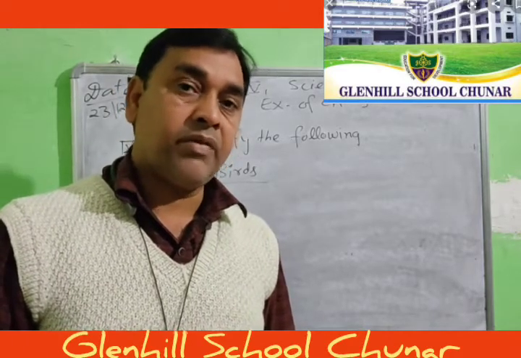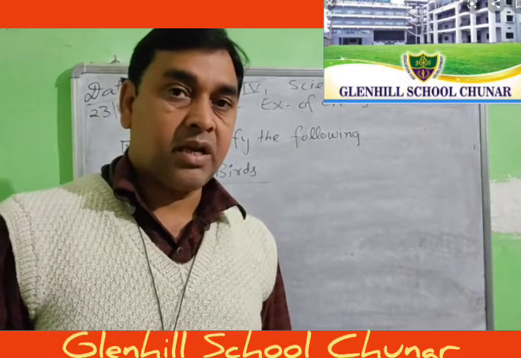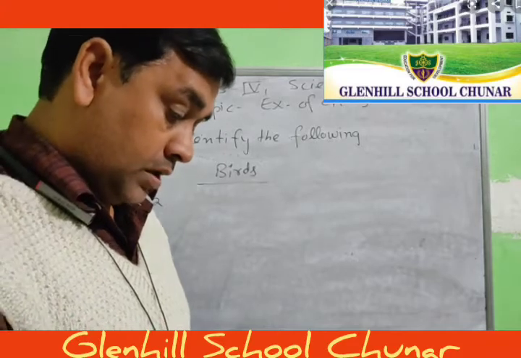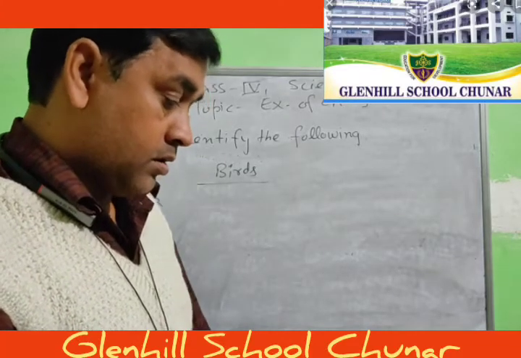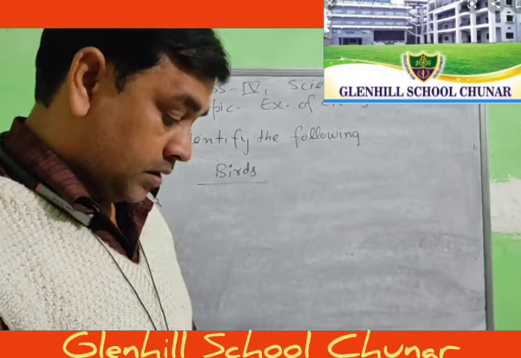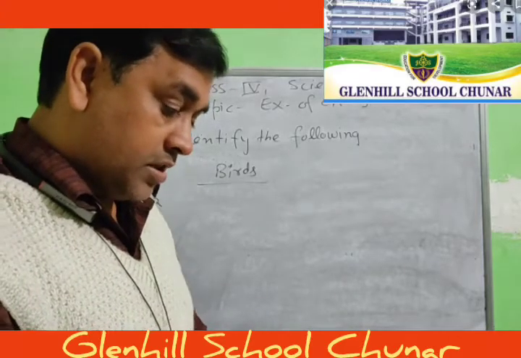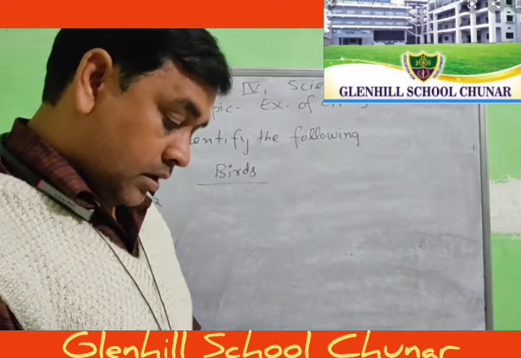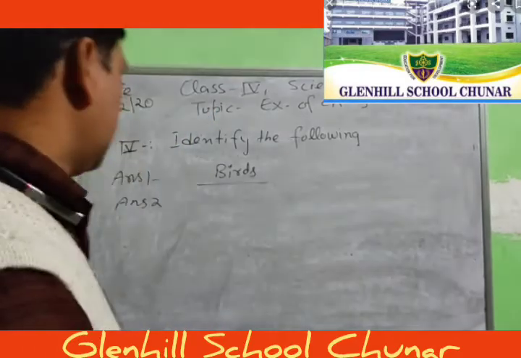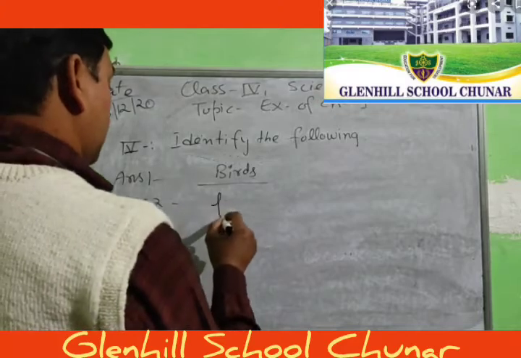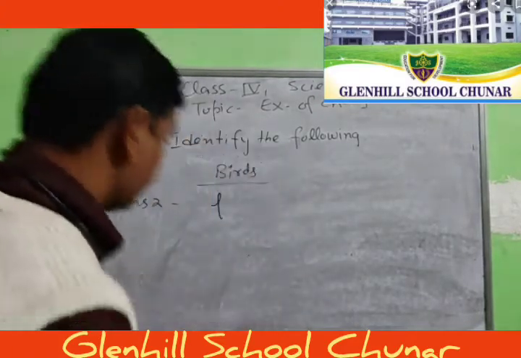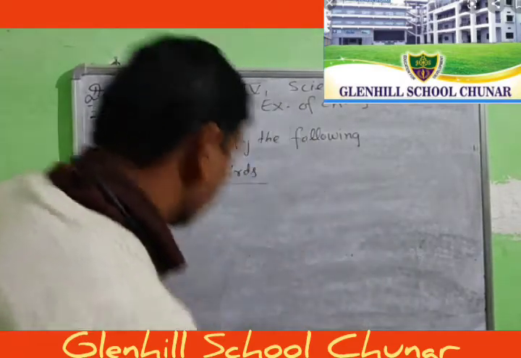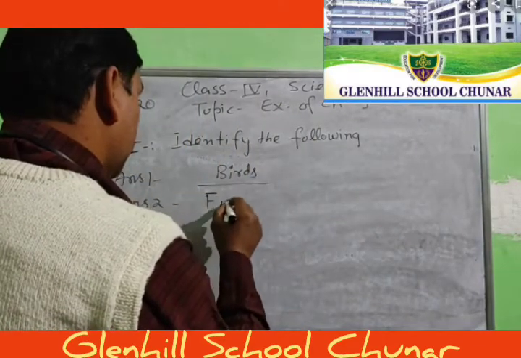They are destroyed by various human activities and natural activities. So the suitable answer is fish.